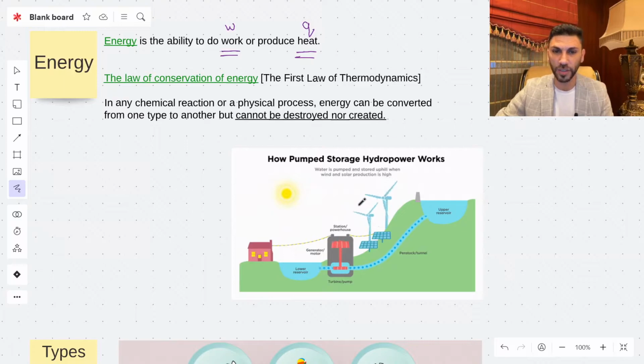Look at this image here. For example, the water will provide energy to these turbines. Also, the sun will provide energy to these solar cells, and eventually it will be converted into electrical energy.